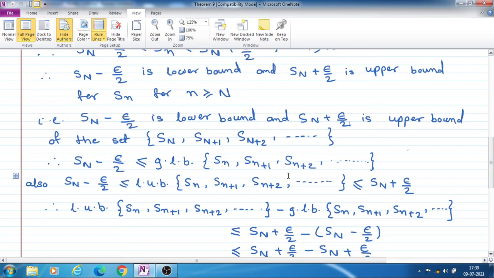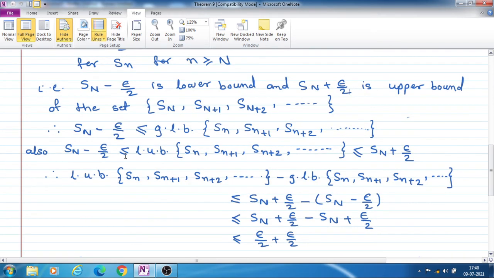So if we take the whole set, the complete set of the sequence, that is S_N, S_N plus 1, S_N plus 2, and so on, if we consider the set, then the greatest lower bound of that set is greater than any lower bound. Therefore this lower bound S_N minus epsilon by 2 is less than or equal to this greatest lower bound.